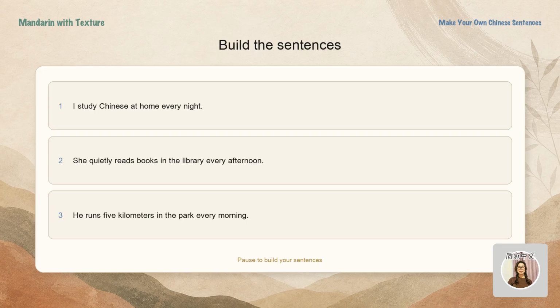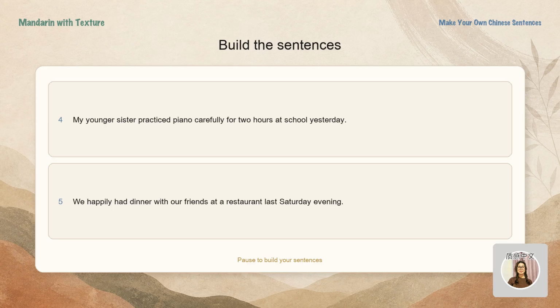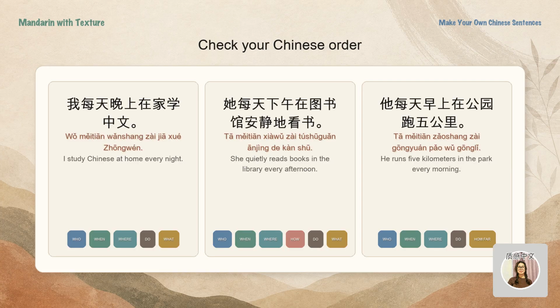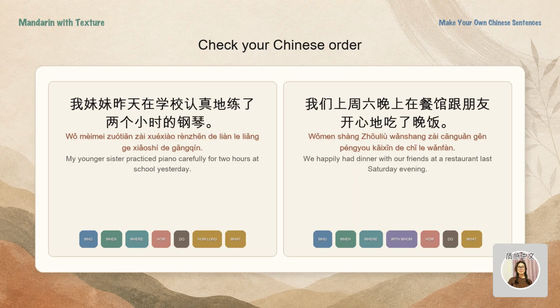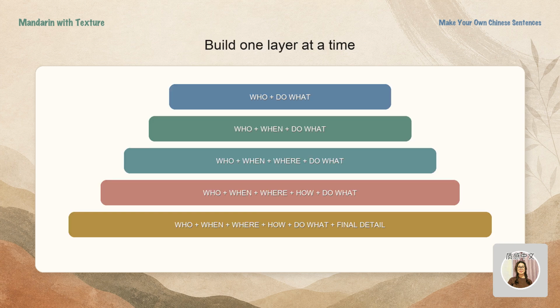Now use the formula to build each sentence in Chinese. Do not translate word by word. First, identify who, when, where, how, and what happens. Then put the information into Chinese order. If your sentences follow the basic Chinese order, you are no longer just memorizing Chinese. You are building your own Chinese sentences. Start with who does what, then add when, where, how, and any final detail you need. Keep the Chinese order and build 1 layer at a time. Use today's formula to make 3 statements of your own.